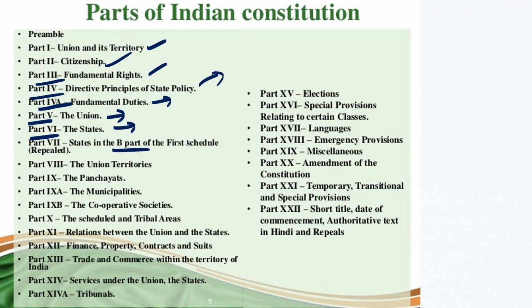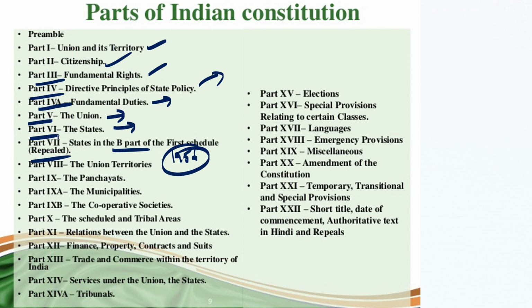Since these princely states and kings are no longer in existence, this part was repealed. It was deleted in 1956 by the 7th Amendment Act. So you need not remember this part.